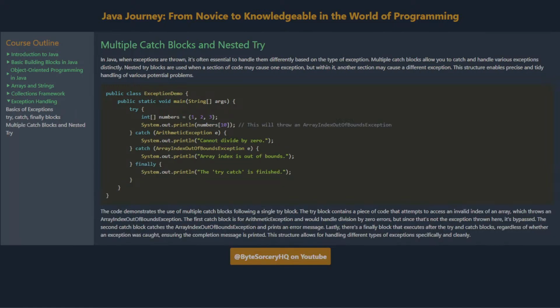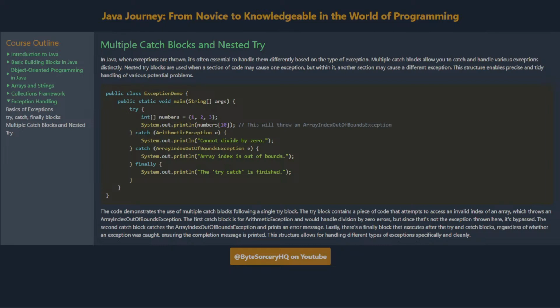Multiple catch blocks and nested try. In Java, when exceptions are thrown, it's often essential to handle them differently based on the type of exception. Multiple catch blocks allow you to catch and handle various exceptions distinctly. Nested try blocks are used when a section of code may cause one exception, but within it, another section may cause a different exception. This structure enables precise and tidy handling of various potential problems.